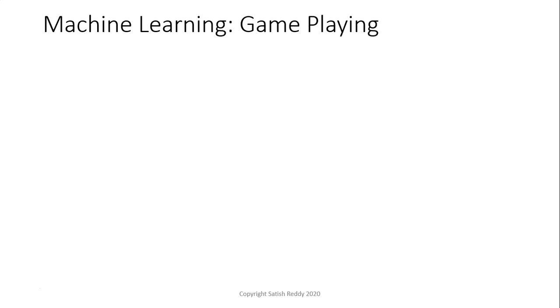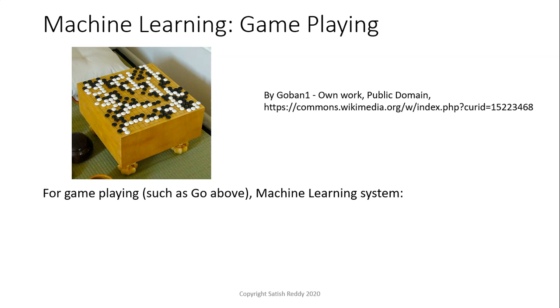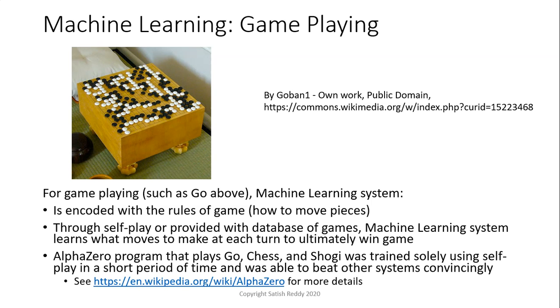Okay, so let's move on to game playing. Here is a Go board, and for game playing, such as Go, the machine learning system is encoded with the rules of the game, how to move the pieces. And through self-play or provided with a database of games, the machine learning system learns what moves to make at each turn to ultimately win the game. The AlphaZero program that plays Go, chess, and shogi was trained solely using self-play in a short period of time and was able to beat other systems convincingly. So you can go to the AlphaZero website at Wikipedia for more details.